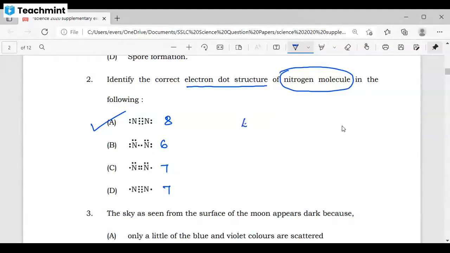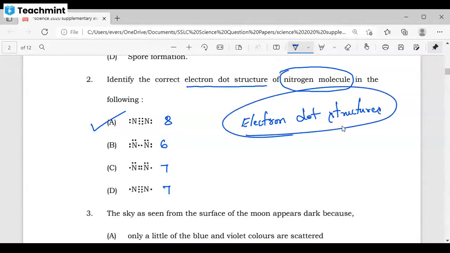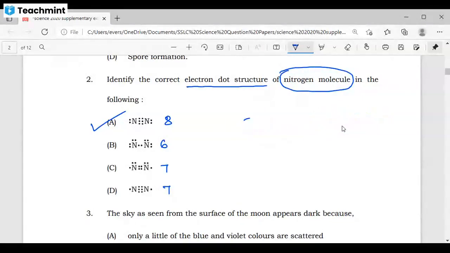Now the question starts here. I want you all to practice all the electron dot structures. From this we can ensure that from the topic electron dot structures, compulsorily we will be getting one question. Is this clear? Please jot down this point in your notebook. We want to study electron dot structure. Okay, is this clear? Yes, sir. Next, good.